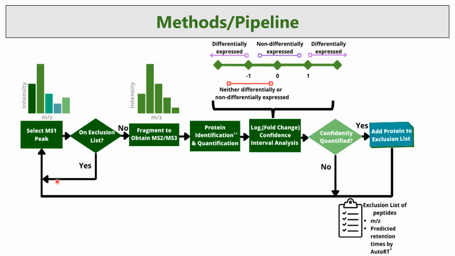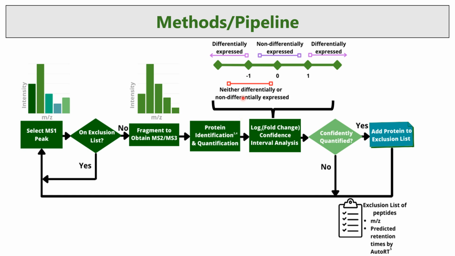So how do we do this? Once an MS1 spectra appears in an experiment, we can check to see if it's on an exclusion list. If it is not on the exclusion list, it undergoes fragmentation, protein identification, and quantification in real time. Once two or more spectra are collected for the protein, we can calculate the confidence interval for the quantification values using TMT intensities.